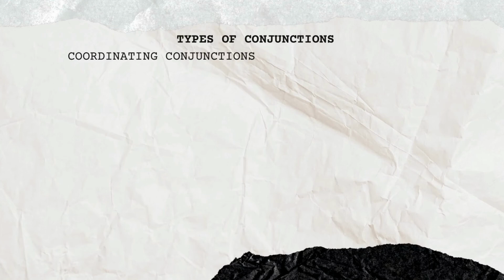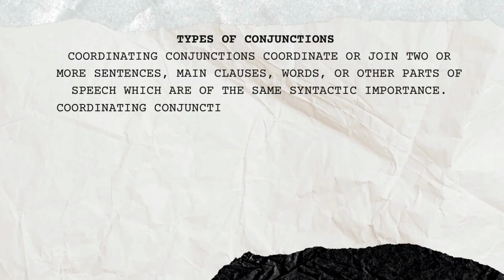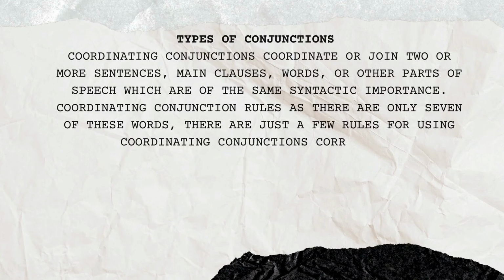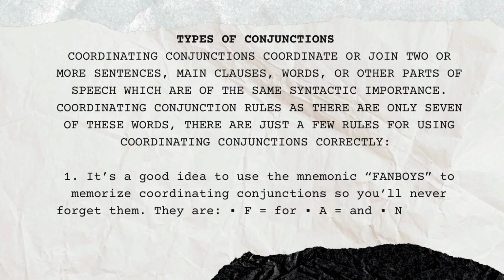Last, coordinating conjunctions. Coordinating conjunctions coordinate or join two or more sentences, main clauses, words, or other parts of speech, which are of the same syntactic importance. Coordinating conjunction rules. As there are only 7 of these words, there are just a few rules for using coordinating conjunctions correctly. 1. It's a good idea to use the mnemonic FANBOYS to memorize coordinating conjunctions. You will never forget them. They are for, and, nor, but, or, yet, and so.